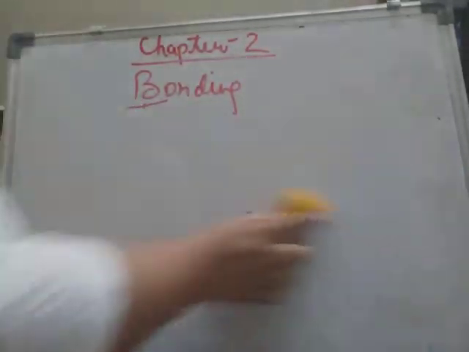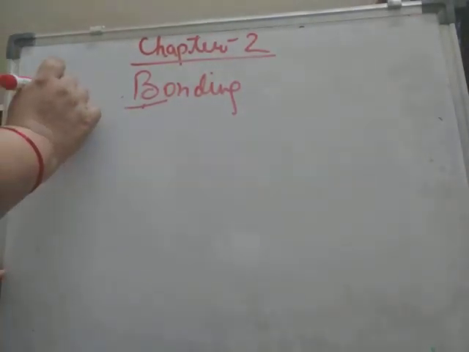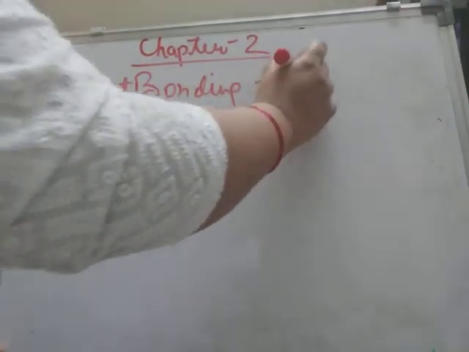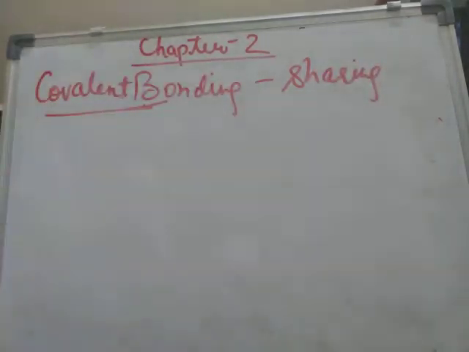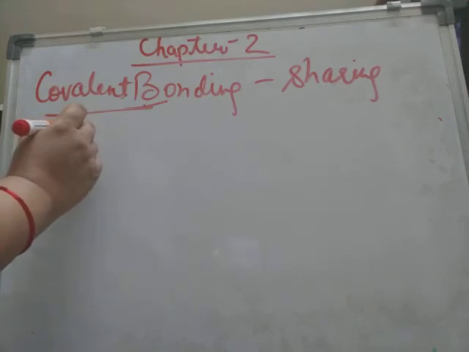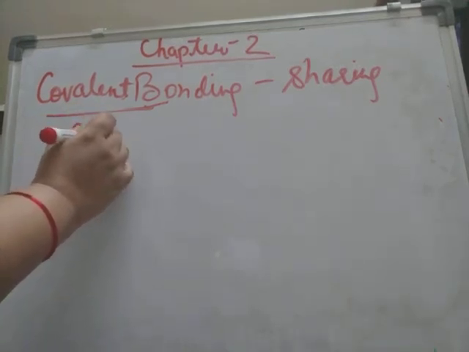Covalent bonds are formed by sharing of electrons. If you are talking about covalent bonds, they are formed by sharing of electrons, and they are formed between two non-metal atoms. See here, if sharing is taking place, like suppose we have taken the example of methane.